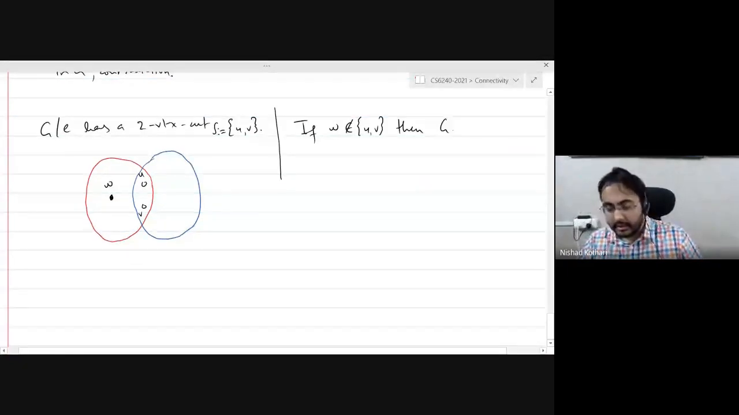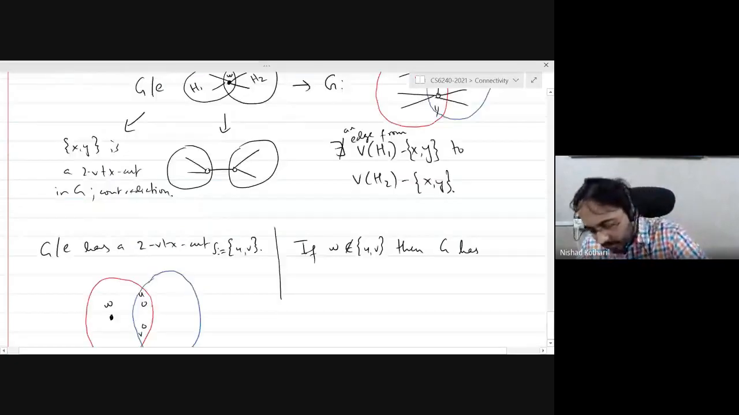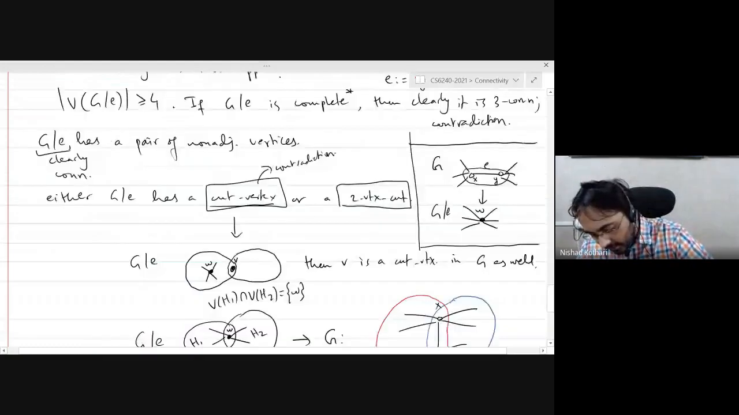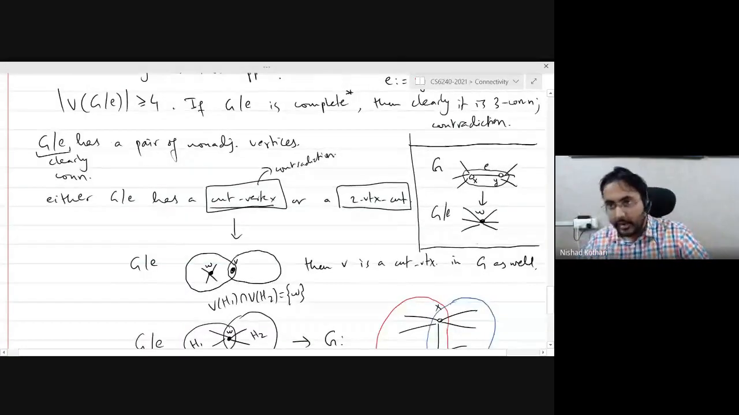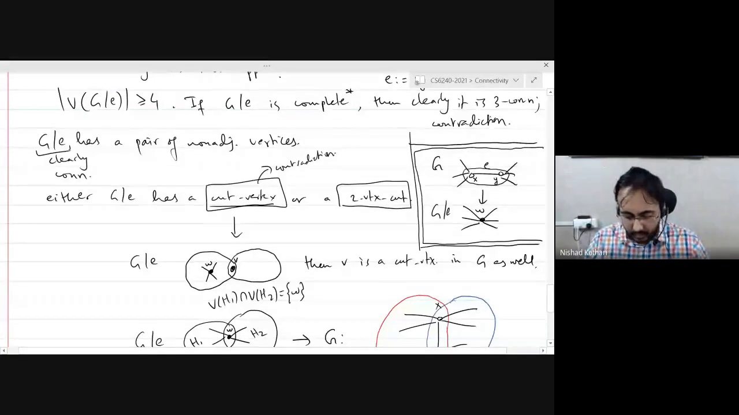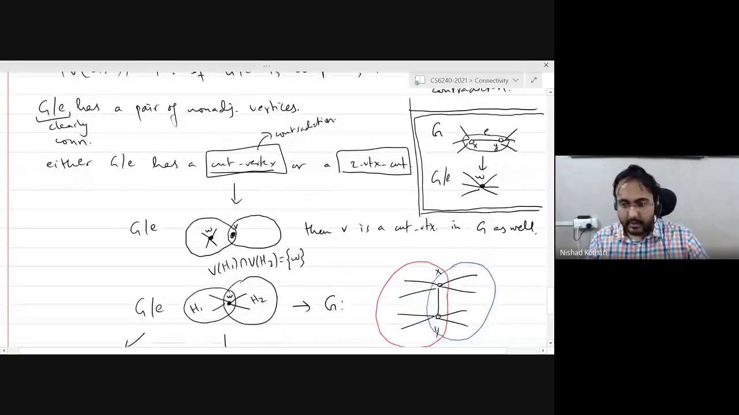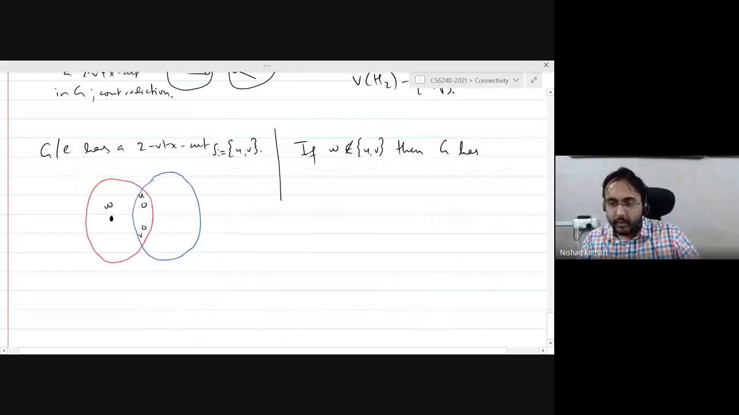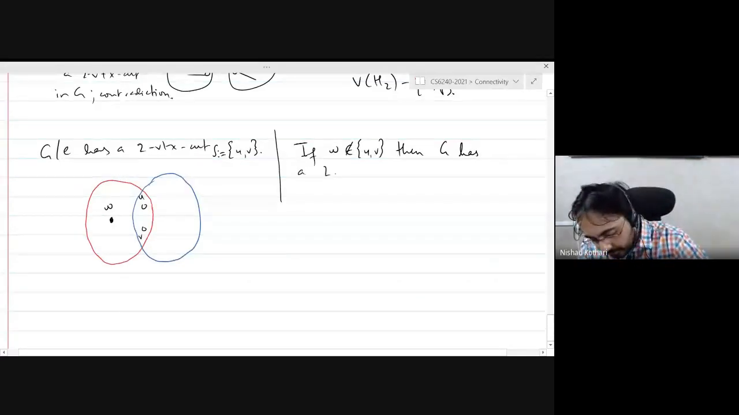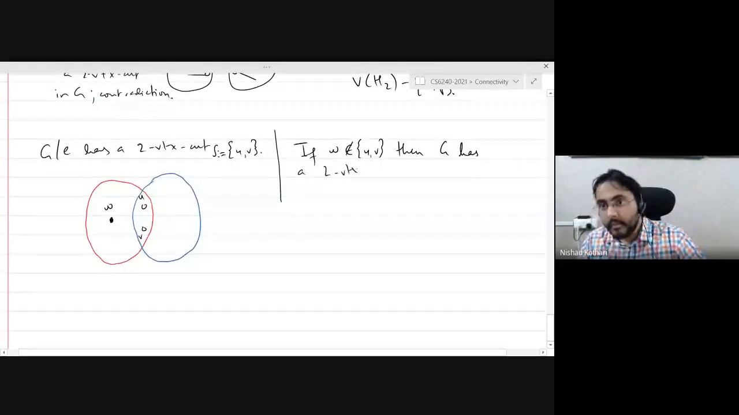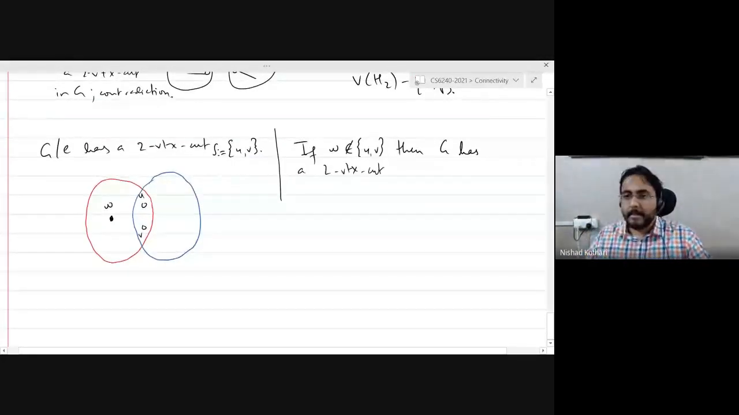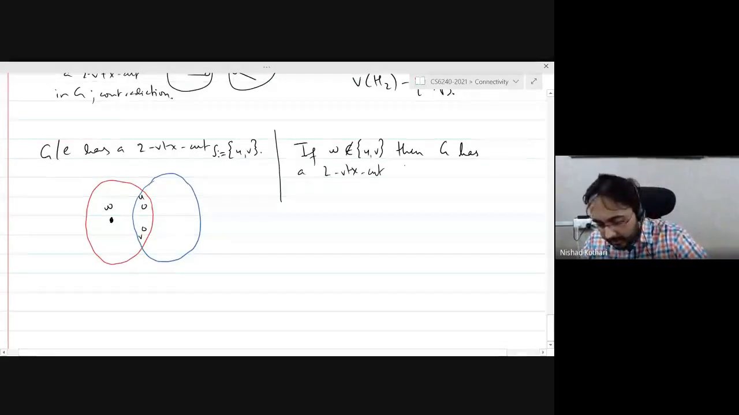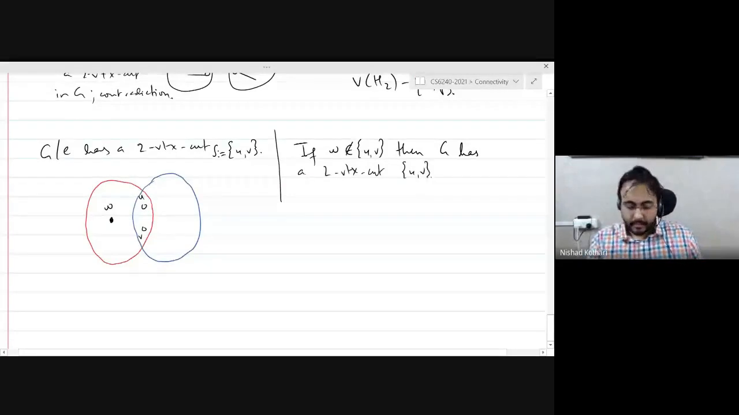W is the contraction vertex. Shivam, W is the contraction vertex. So go back to this drawing. We contracted the edge E, and the new vertex we obtained, I'm calling it W. Okay, so I claim that the contraction vertex W, if it's not in the set UV, then the graph G has a 2 vertex cut. And that 2 vertex cut is UV itself. Do you see that?